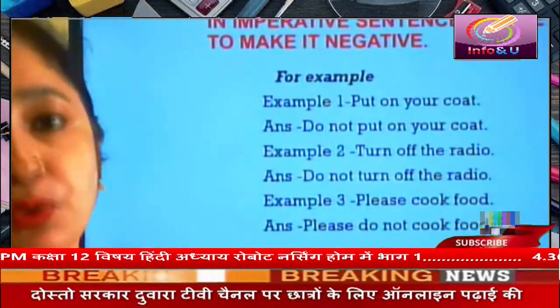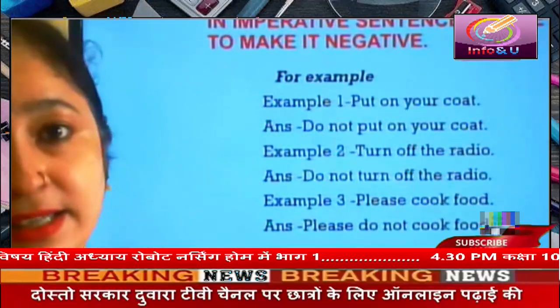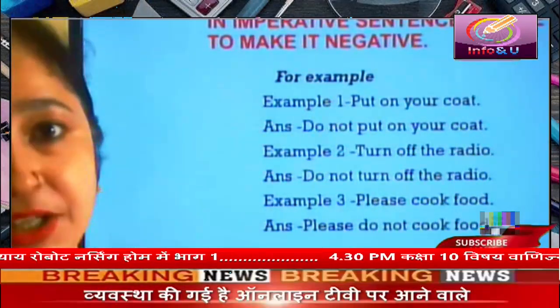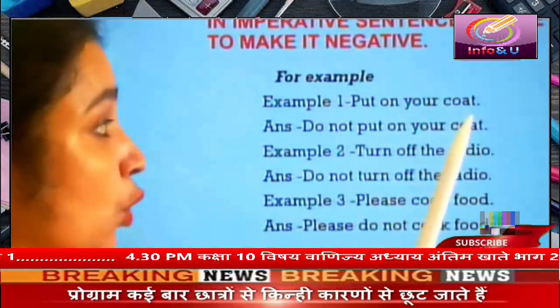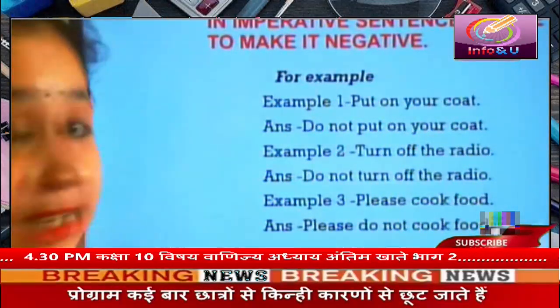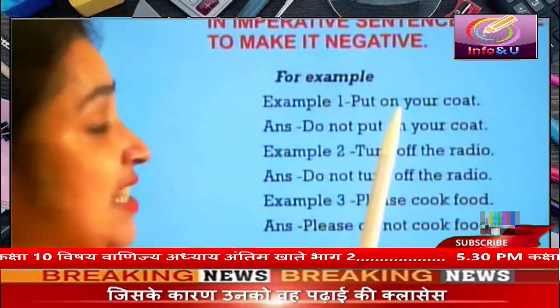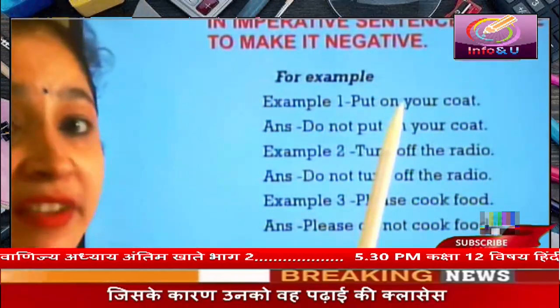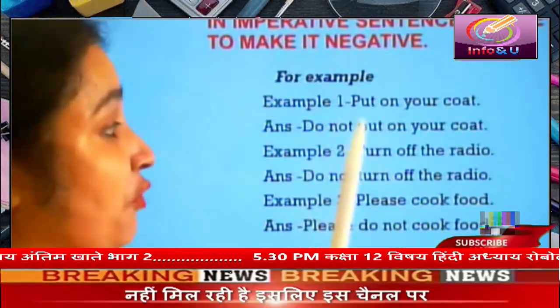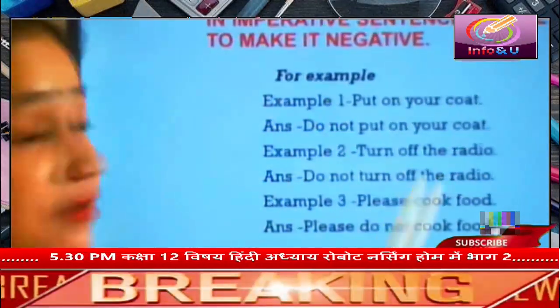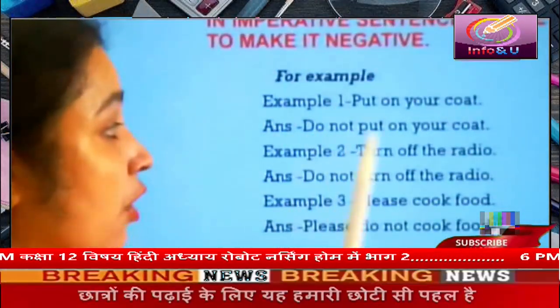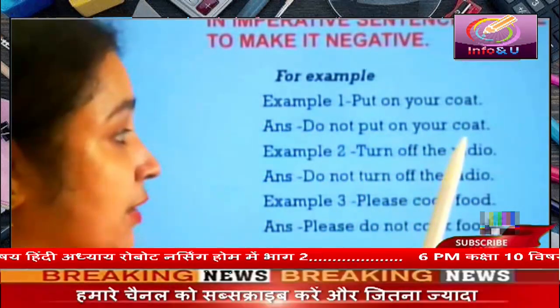So we use do not in these sentences to make them negative. For example, put on your coat. In this sentence, put on is the first form of the verb. So we will put do not before the first form of the verb to make the sentence negative. So we will write, do not put on your coat.